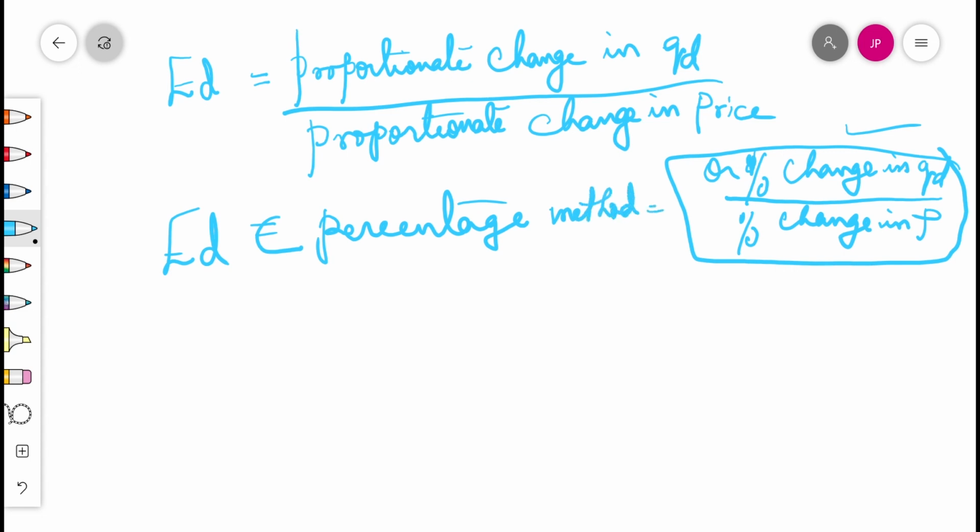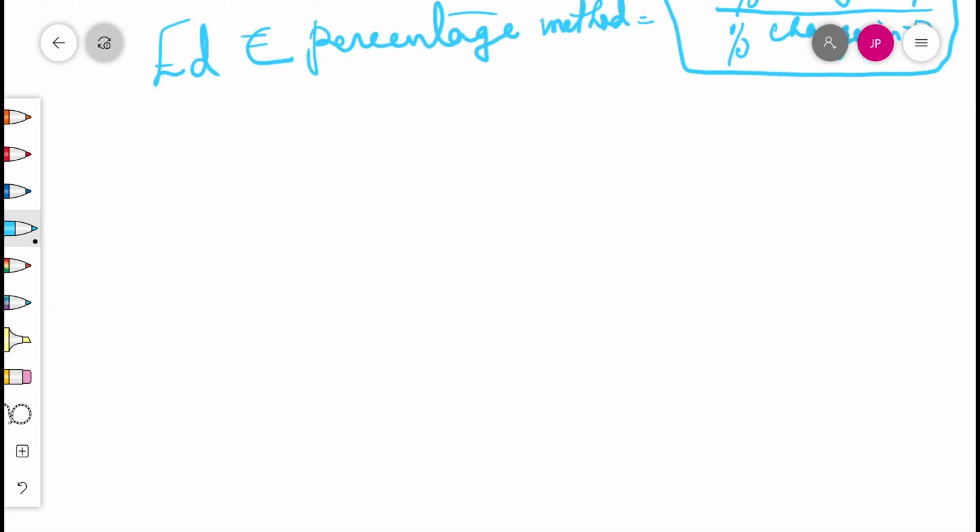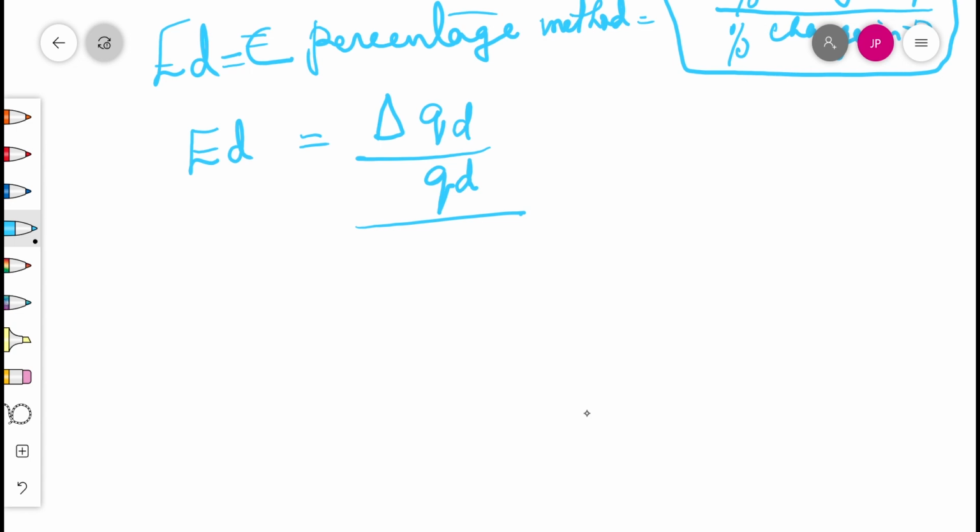QD by P, my students made the short form. Could be QD at the top with respect to price. We can derive the formula, sums are coming. So ED is equal to, from the formula, proportionate change in quantity demanded, so change in QD with the original quantity, divided by change in price by original price.